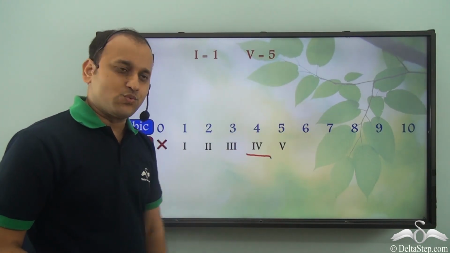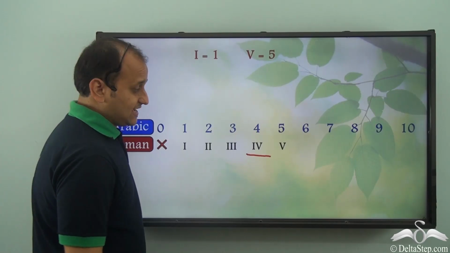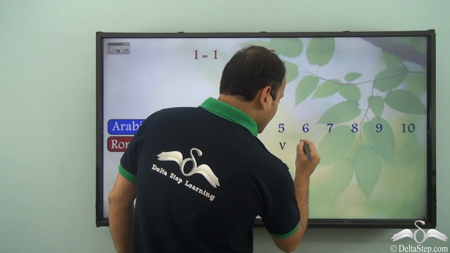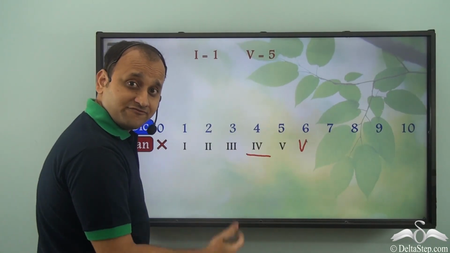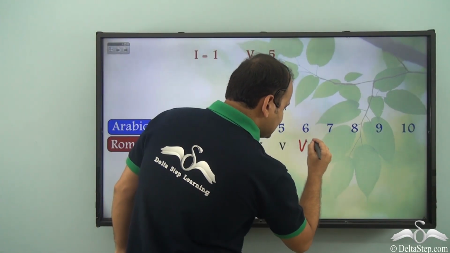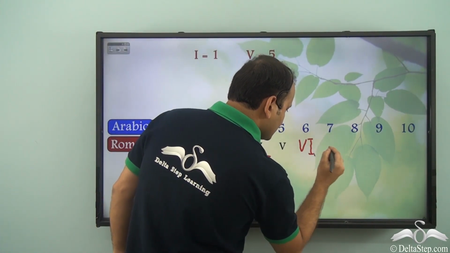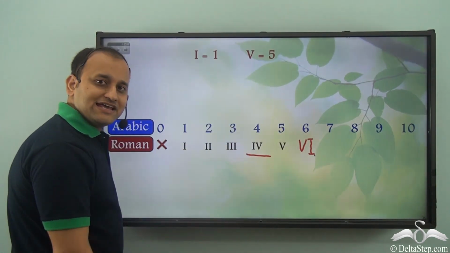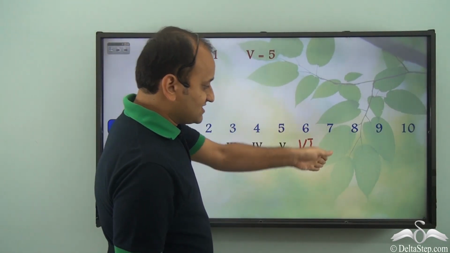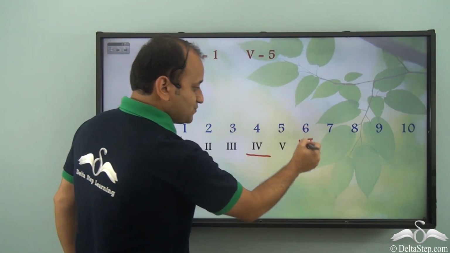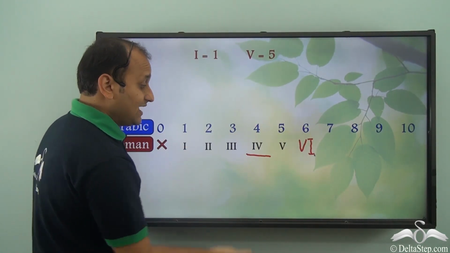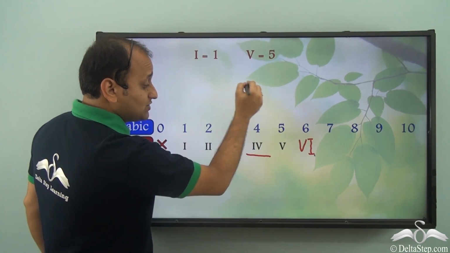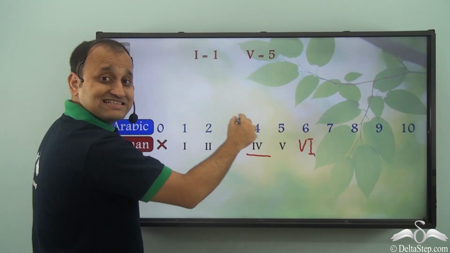So what will be the next one? Well, so how do we write 6 in this case? Well, we know that V represents 5. Now we have 1 more than 5. So we write an I to the right of it. Now what does this mean? Well, if you have a smaller number to the right of a larger number, we add. As we had a smaller number to the left of the larger number, we subtracted.